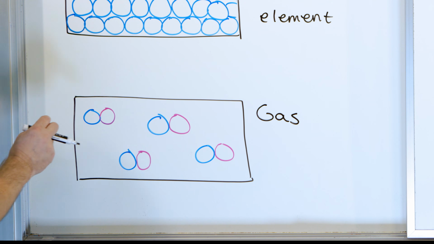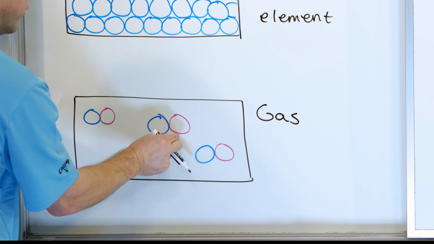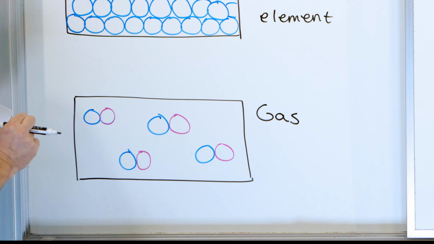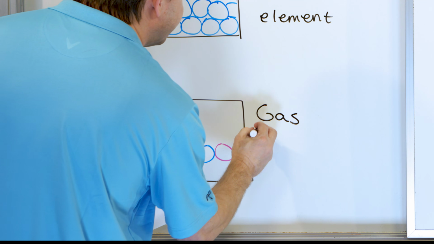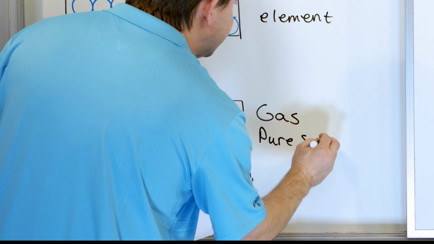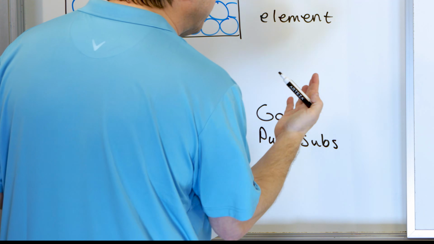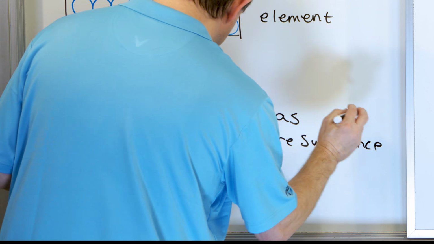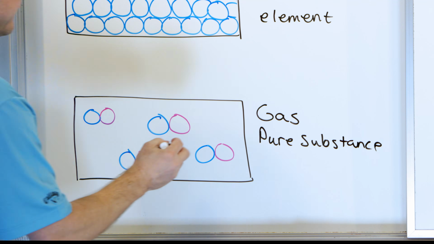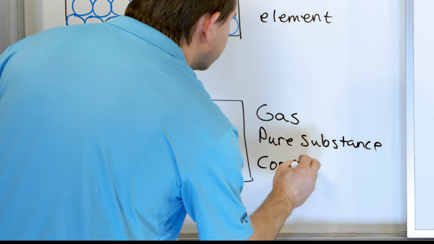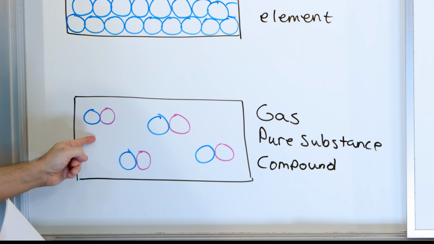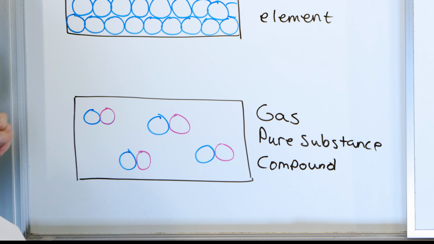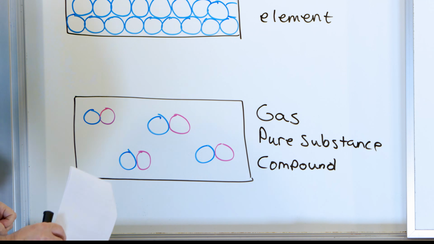It looks like a pure substance because these are bonded together, but this is identical to this, and this is identical to this, and this is identical to this. So it's not a mixture because they're bonded together. So this would be like carbon monoxide, carbon monoxide, carbon monoxide, and we still say that that's a pure substance. Yes, that substance is consisting of two different things, but it's still a pure substance. Right? And is it a compound or not? Yes, it's a compound, which remember, a compound is a type of molecule where basically you have two different elements stuck together. So if it was two different oxygens together, they would both be blue. But we have two different colors, so we know it's two different elements together.